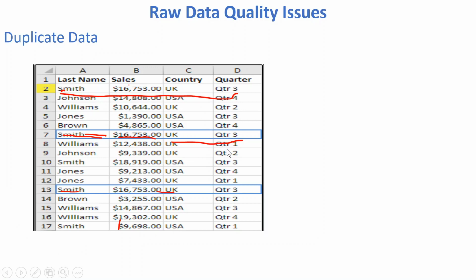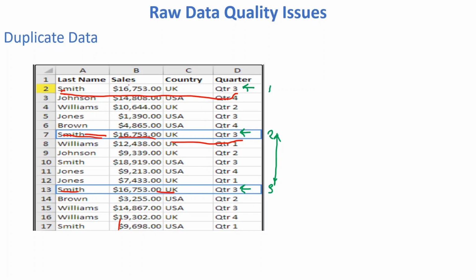First is this first row, then second, and then third. So for the same record we have 1, 2, 3 rows, which means these two rows are duplicate rows. While processing this table, we will delete two rows from our table. This type of issue we get in real world problems.